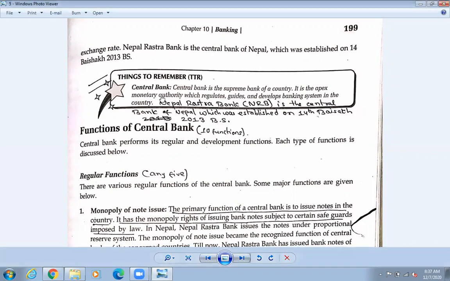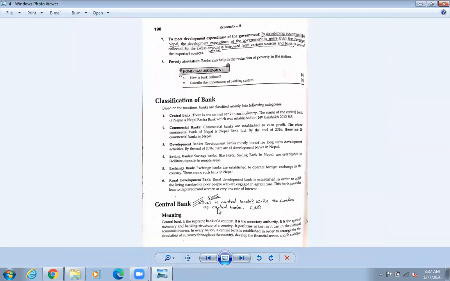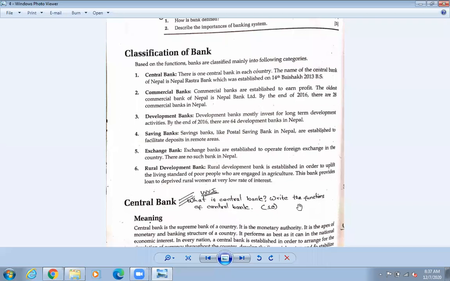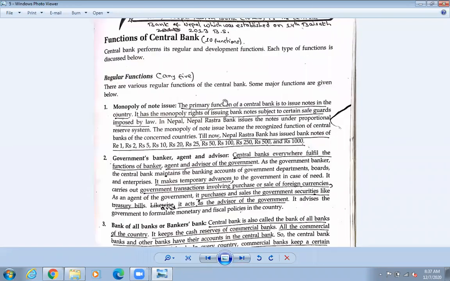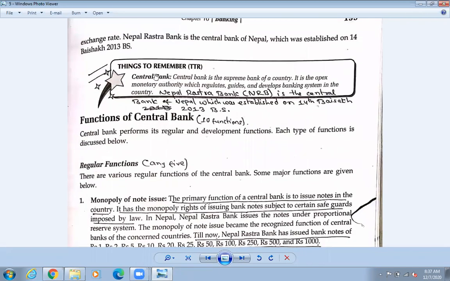So you need to write down the definition because here the question is written clearly. It is written there: what is central bank and write its functions, okay, of central bank. So your 10 marks मा आउने question जुन छ, so त्यसको लागि definition त लेख्नु पर्ने हुन्छ। So यसको definition कति लेख्ने त, okay, so that you will get the marks. So central bank, just you can write down like this: central bank is the supreme bank of the country, okay। You can write down this one.